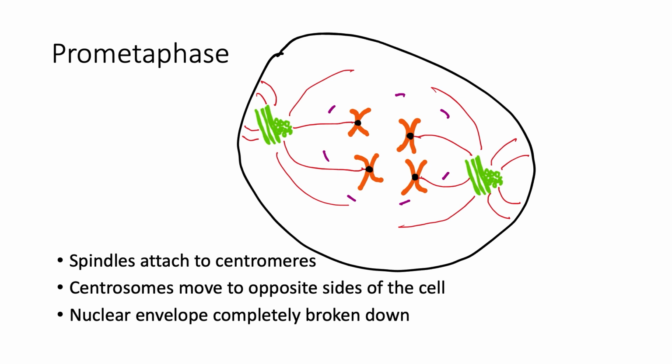Also, by this point, the nuclear envelope is pretty much completely broken down, allowing the chromosomes to move around freely in the cell. Also, the centrosomes move to the opposite sides of the cell.